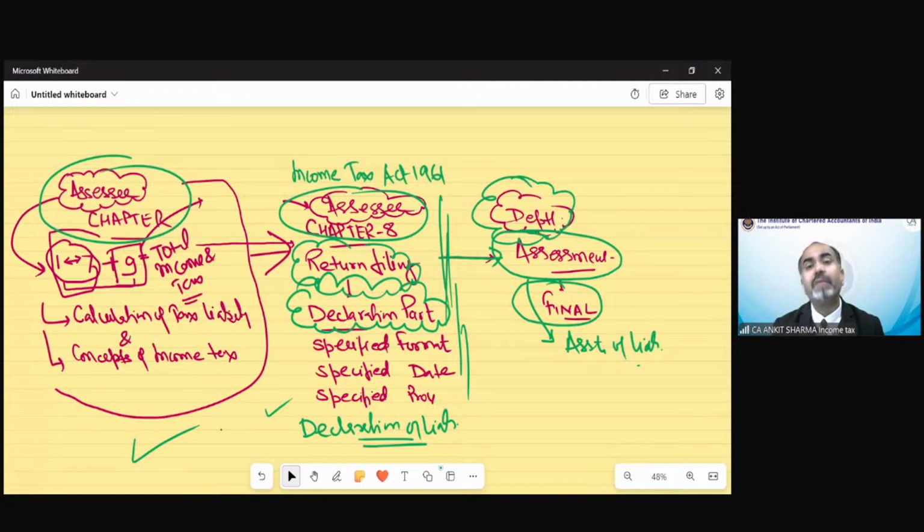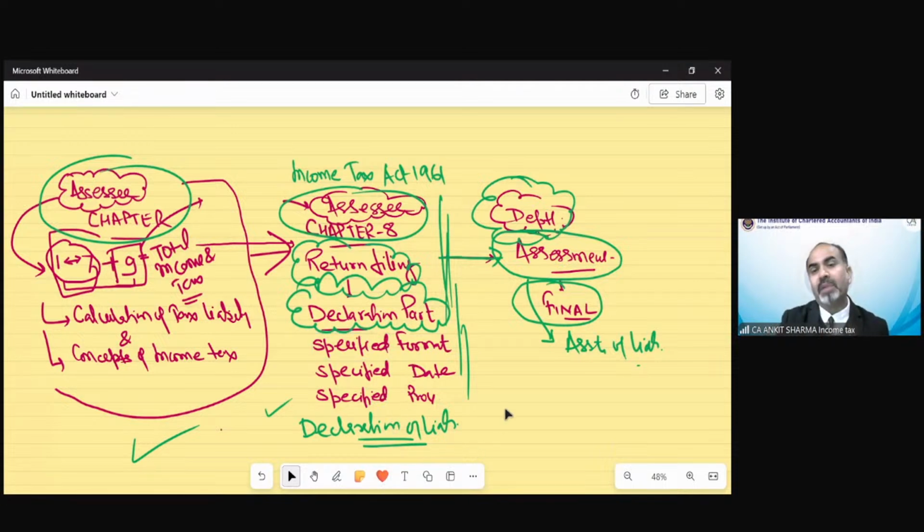Who is going to file a return of income? Even if it's not compulsory that you have a certain kind of income and you have to file your return of income, that is not mandatory. So if there is no income, there would not be any return filing liability. Even if you have some income, it's still possible that you do not need to file your return of income. Those provisions are going to be discussed in today's session.